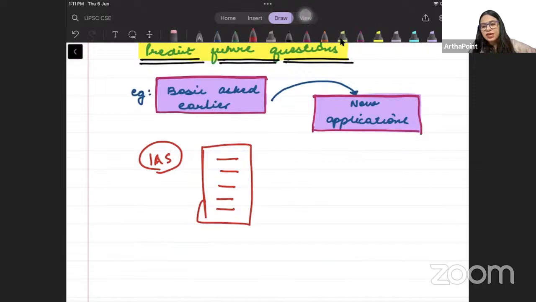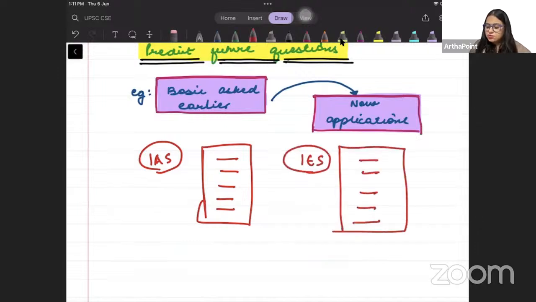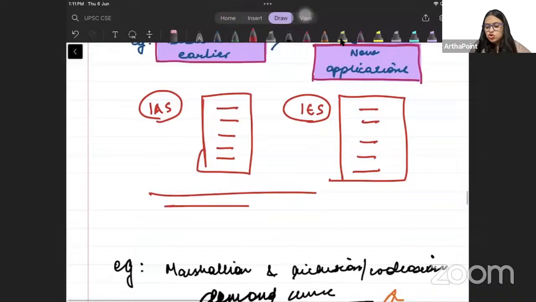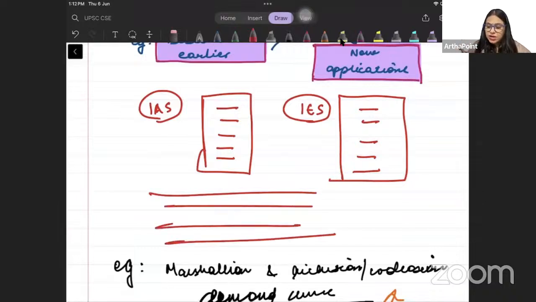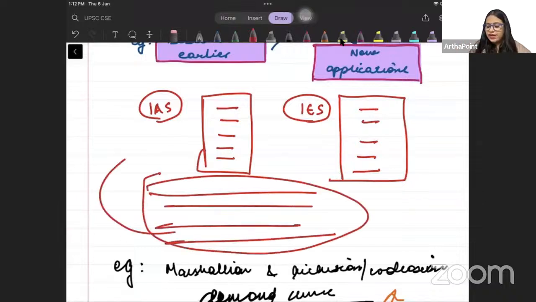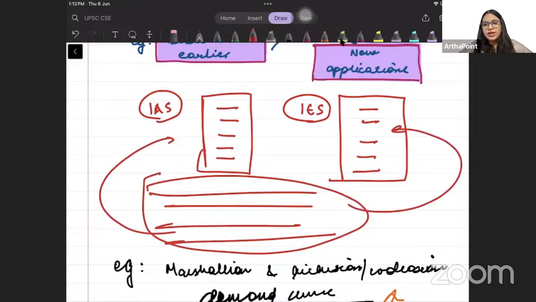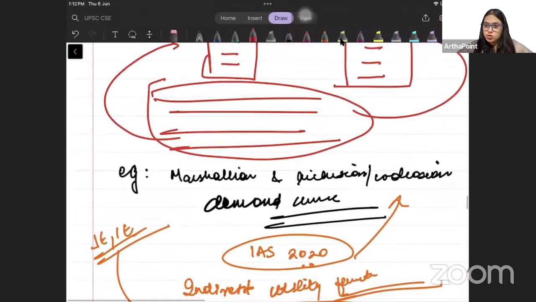If you're aiming for economics optional, ये वाले तरीके के questions यहाँ से आए हैं. If you're aiming for Indian Economic Service, beta, these are the kind of questions that have been asked from this topic. Then I will be doing this topic with you in detail, and I will expect you कि जो भी मैंने आपको लिखवाया है उसके basis पे you are able to go ahead and practice these questions, right?